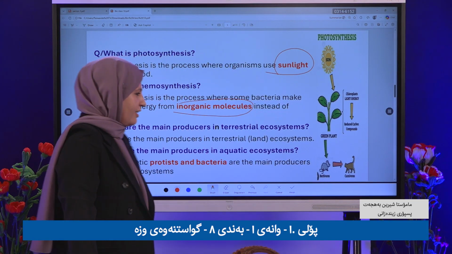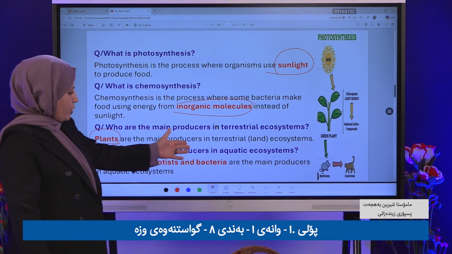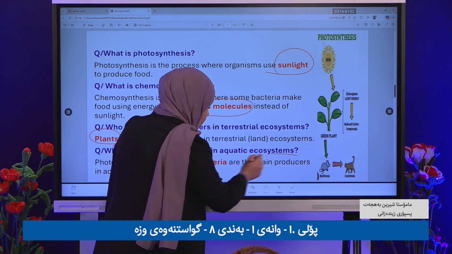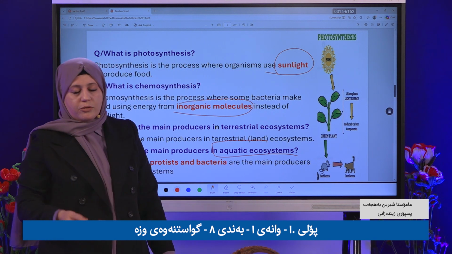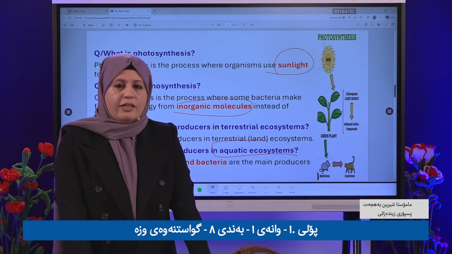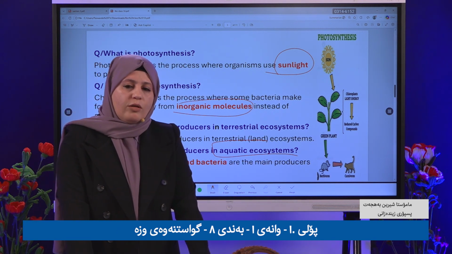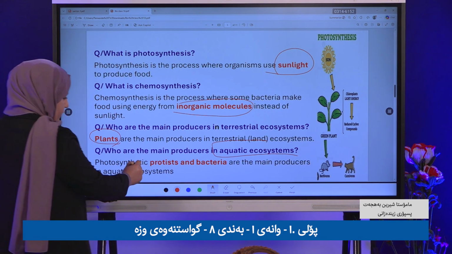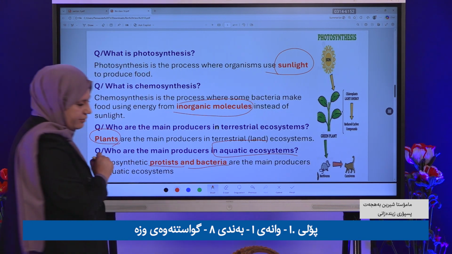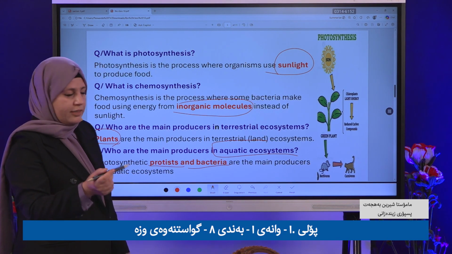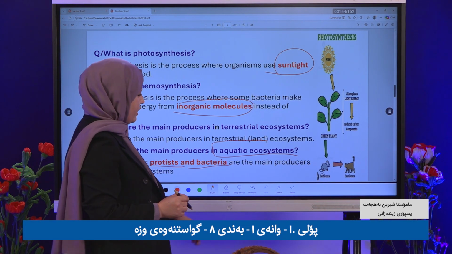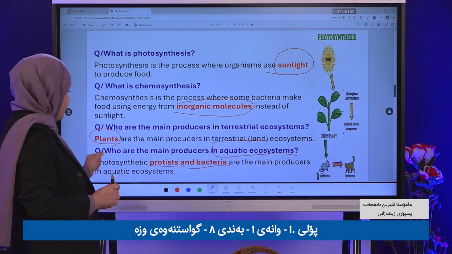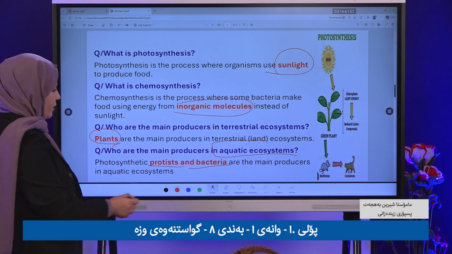Clear? So what are the main producers in the aquatic ecosystem? Who is the boss in the aquatic ecosystem? Who can make their own food? Which organisms? Protists and bacteria. Clear? So which ones? Protists and bacteria are the main producers in aquatic systems. Okay.